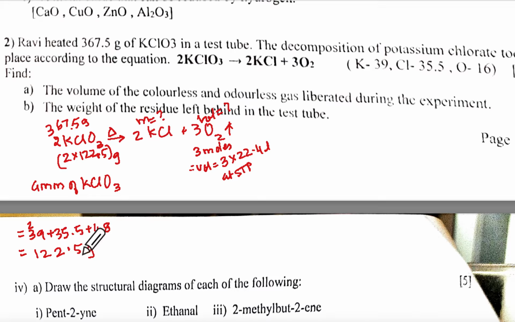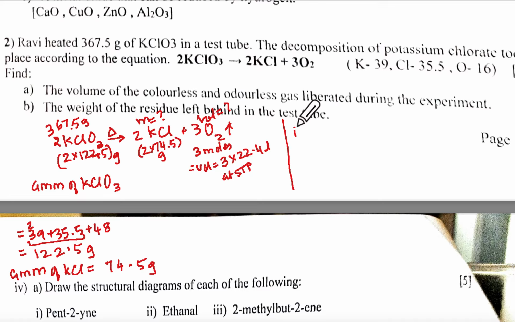So I'll need the GMM of KCl also. KCl will be this and this together, so 74.5 gram. So 2 into 74.5 gram.